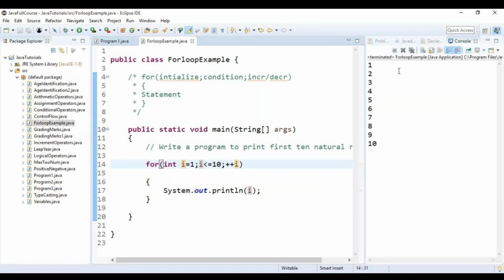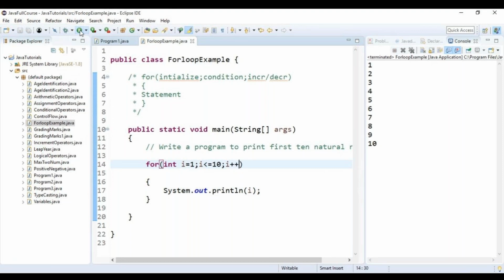Did I get an answer? Yes, 1 to 10. Now let me give it as post-decrement, and post-increment. Is there any change in the answer?